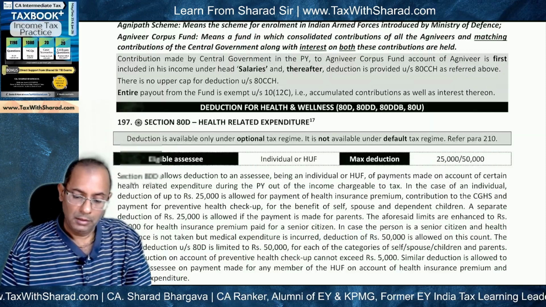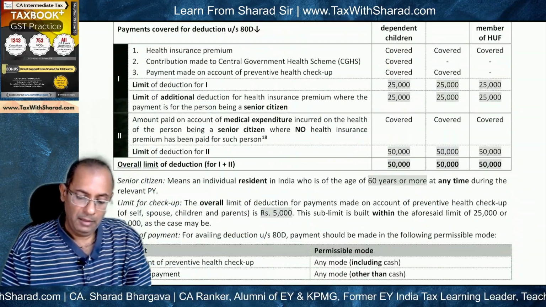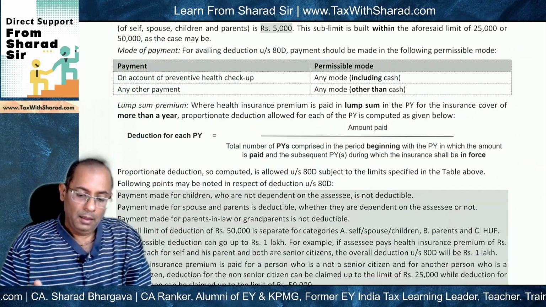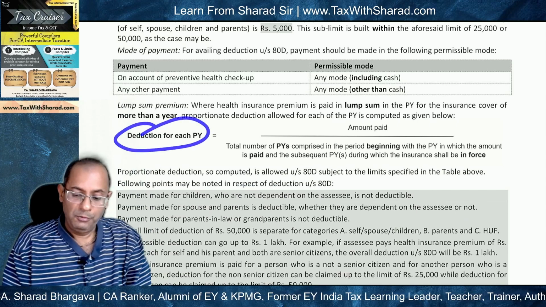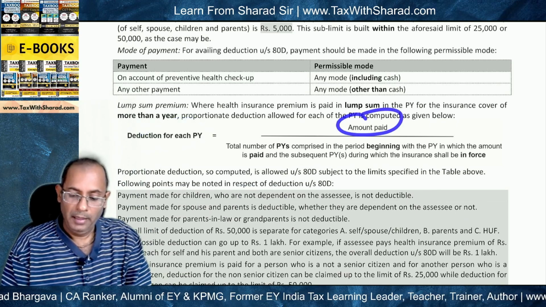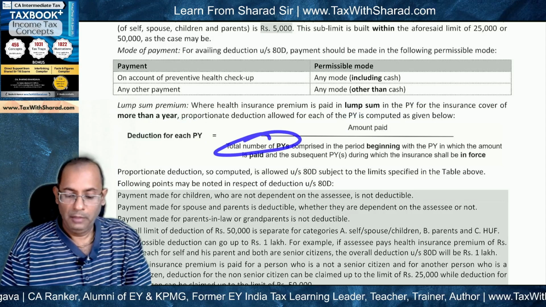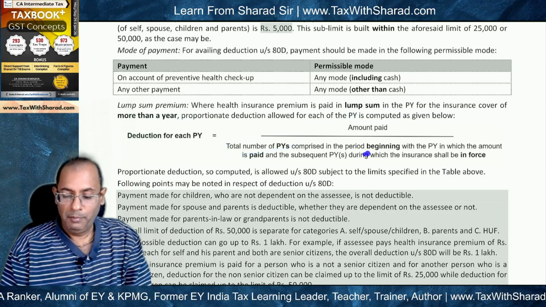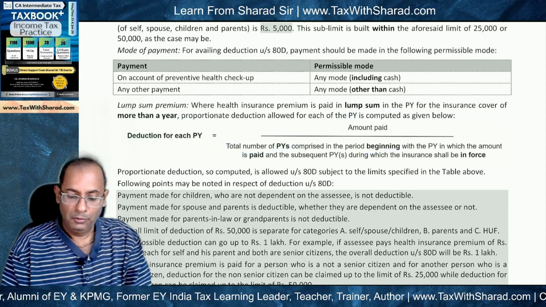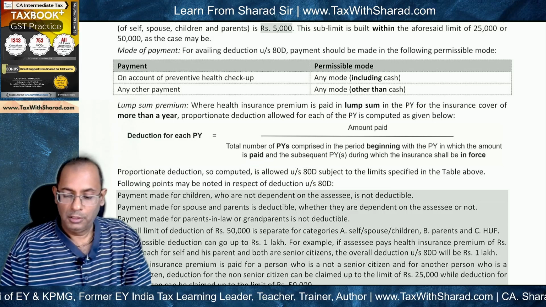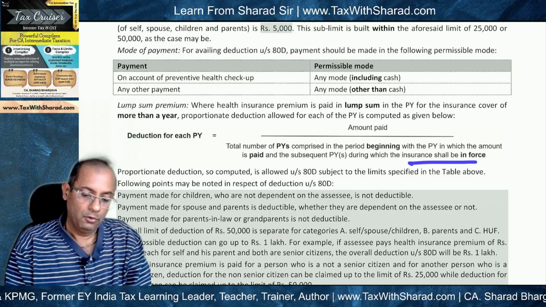Now this is a multi-year premium payment. And in such case, deduction for each previous year will be the amount paid divided by the total number of previous years comprised in the period beginning with the previous year in which amount is paid and subsequent previous years during which the insurance shall be in force.